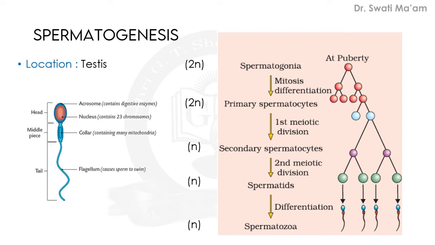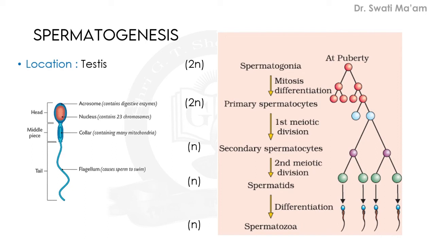Okay, this term we have used earlier. So here they are diploid, they have 2n number of chromosomes and give rise to primary spermatocytes. Primary spermatocytes are also 2n in number. That means they have 46 chromosomes or 23 pairs of chromosomes.